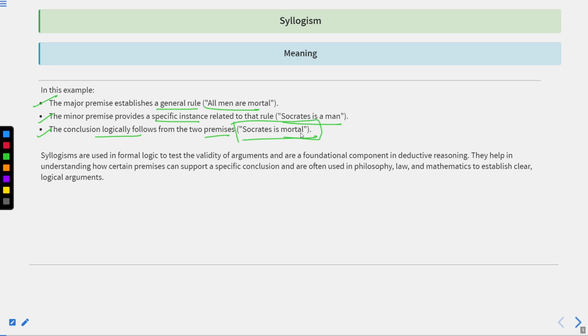We understand that if all men wear black shirts, and at the same time Rajiv is also a man, then we can conclude that Rajiv will also wear a black shirt. So all these inferences, propositions and conclusions, when they logically follow each other, is known as syllogism. And that is the main aspect of asking these types of questions in your competitive examination: to figure out whether you can logically infer from the statements provided whether the conclusion will or will not follow.